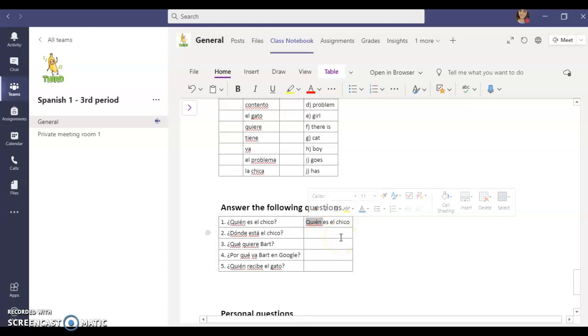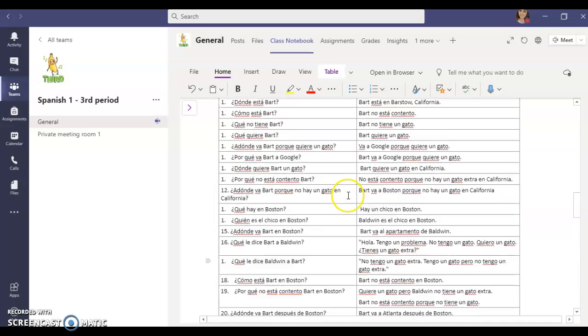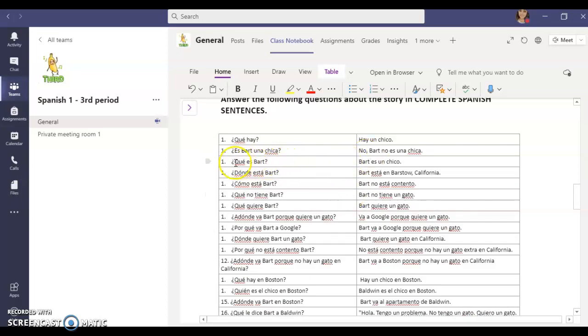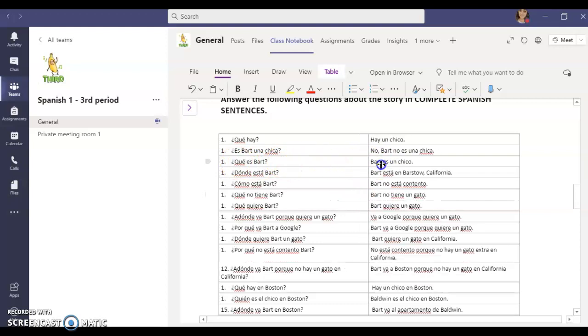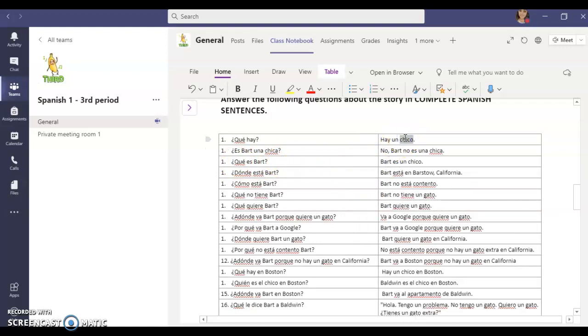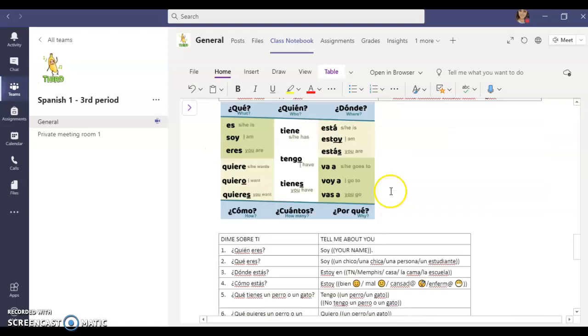So who is the boy? Who's the main character? Bart. Bart es el chico. Bart is the boy. Now we could have gone up here and we could have seen right here, Bart es un chico, or any of those. We could have looked at those.